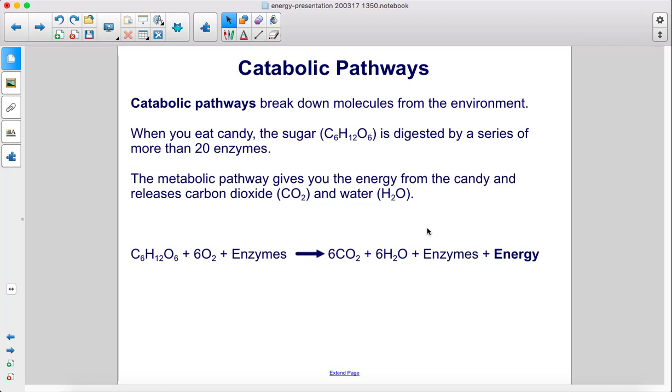Catabolic pathways break down molecules from the environment. When you eat candy, the sugar is digested by a series of more than 20 enzymes. The metabolic pathway gives you the energy from the candy and releases carbon dioxide and water.